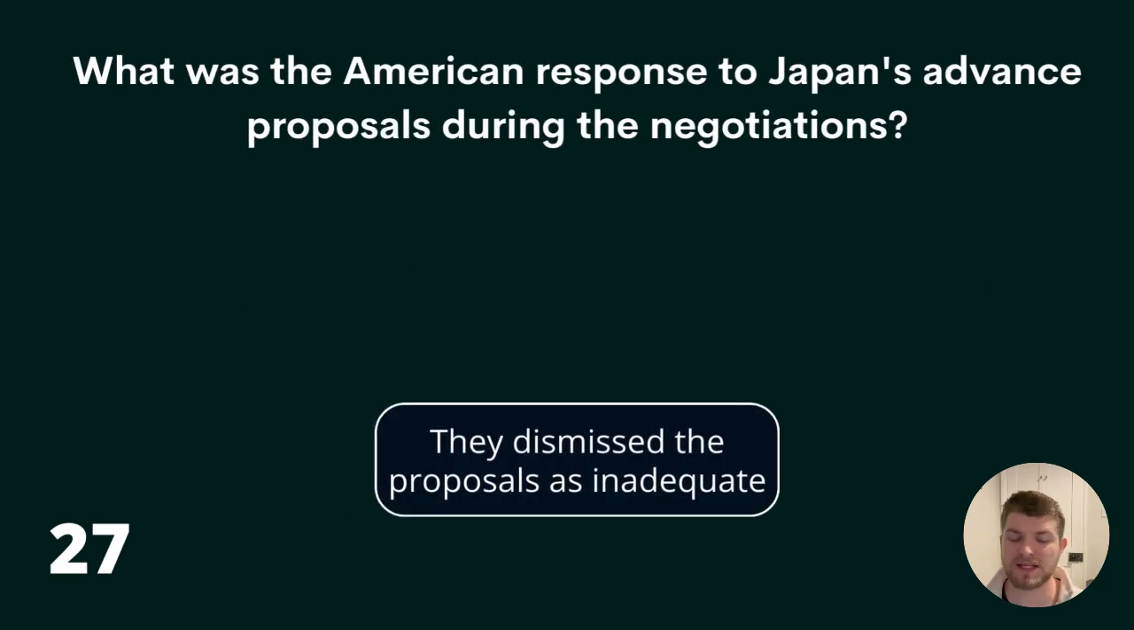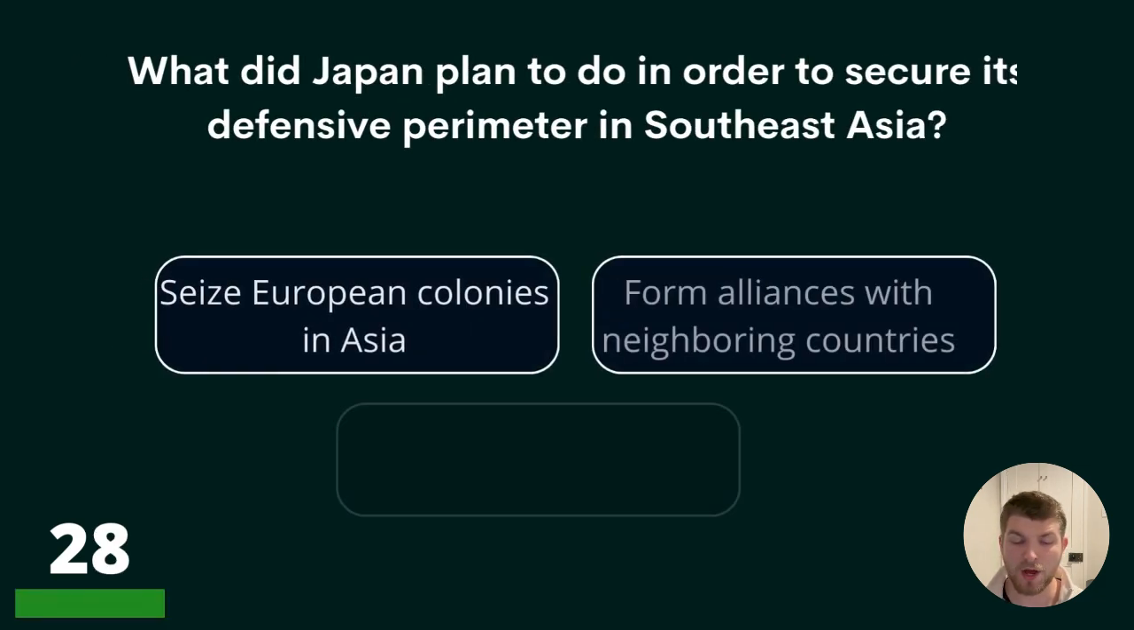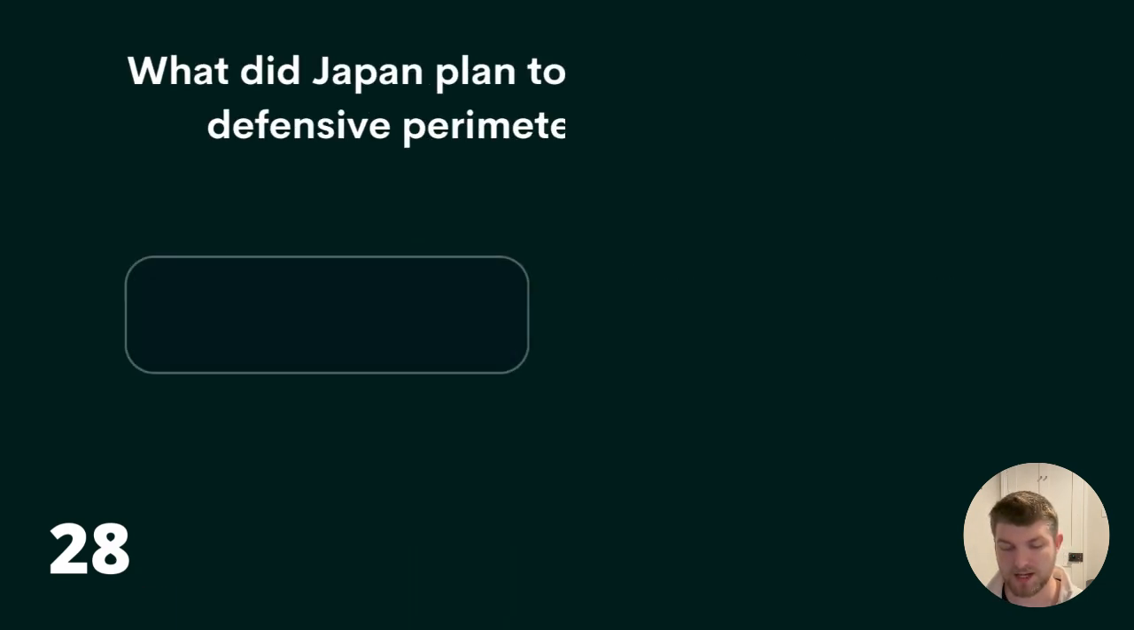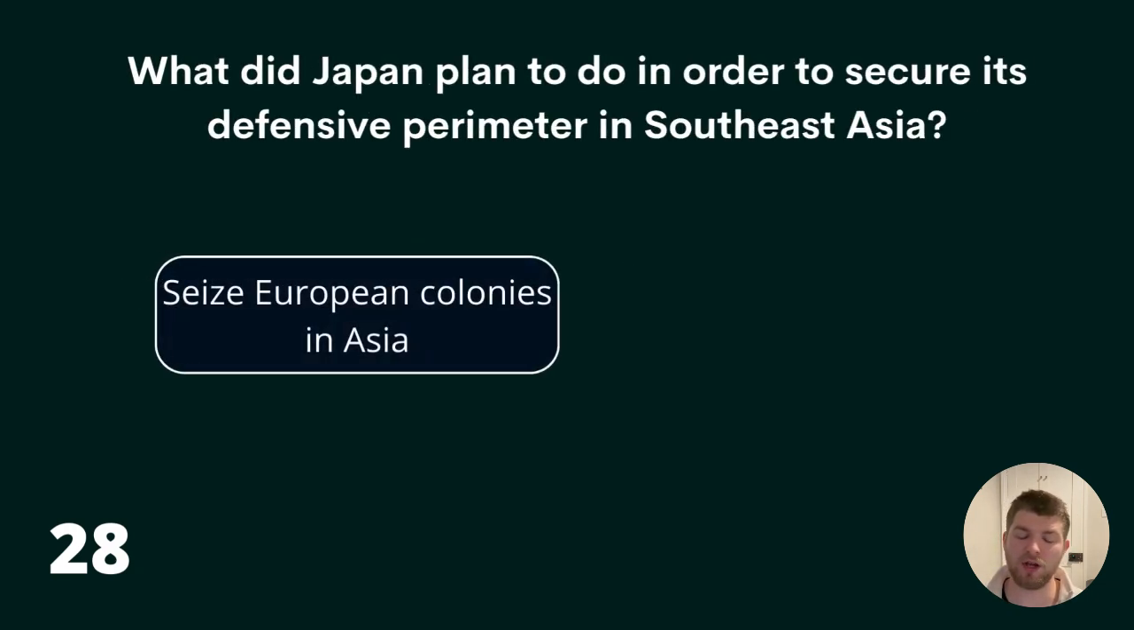The answer, they dismissed the proposals as inadequate. 28. What did Japan plan to do in order to secure its defensive perimeter in Southeast Asia? Seize European colonies in Asia, form alliances with neighbouring countries, or negotiate peace treaties with the Allies? The answer is seize European colonies in Asia.